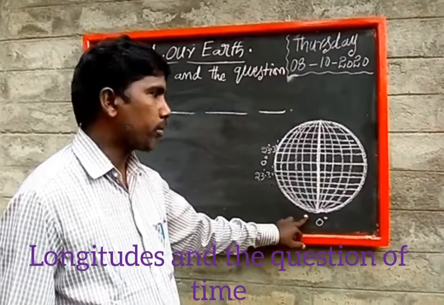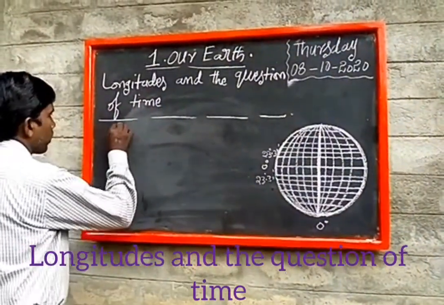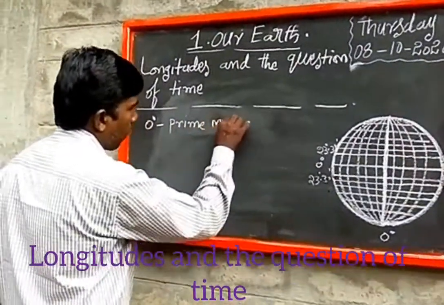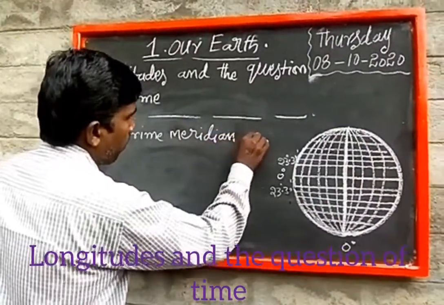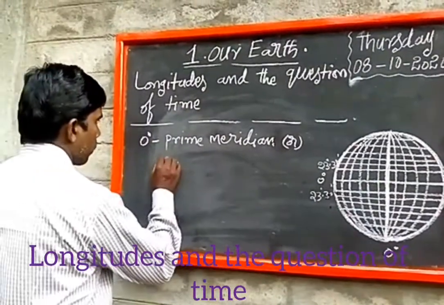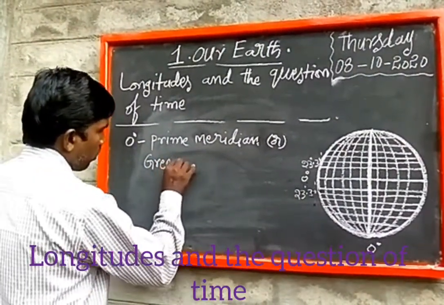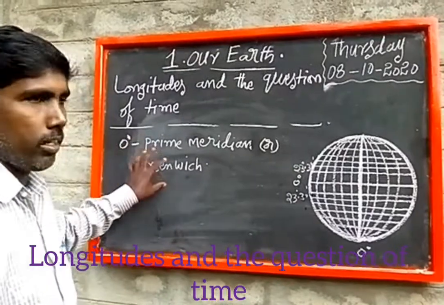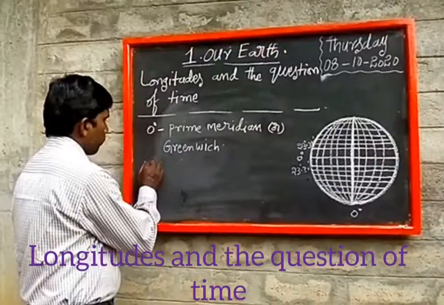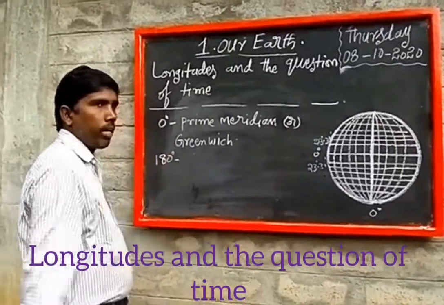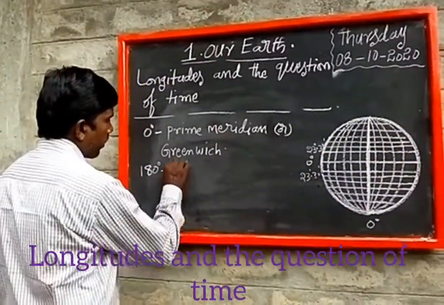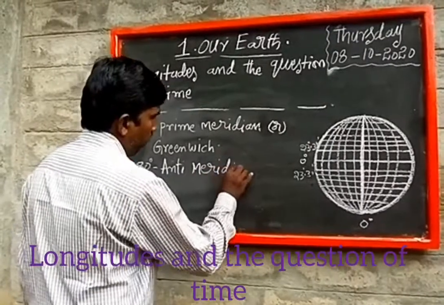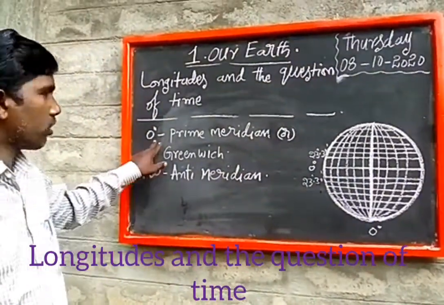It is called the anti-meridian. 0 degree longitude is called the prime meridian, or the Greenwich line. 180 degrees longitude is called the anti-meridian, which is opposite to the 0 degree longitude.